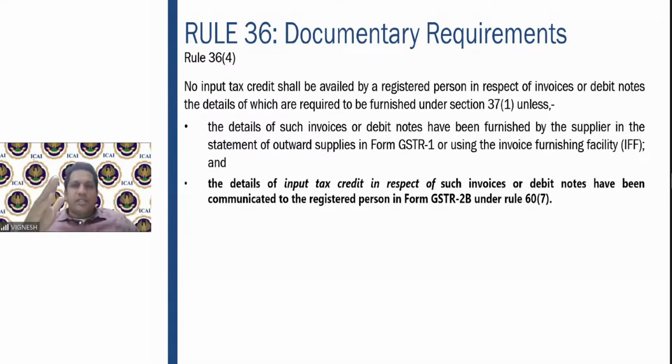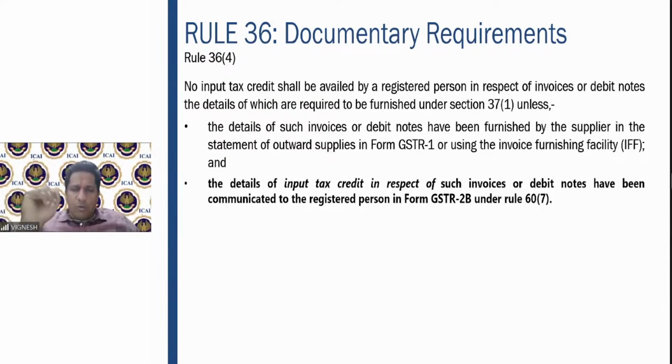So in place of GSTR1, the government has given an optional facility of IFF, invoice furnishing facility. So you can furnish the invoice in that, due to which it will automatically be generated in the GSTR 2B of the corresponding party, and you can claim the input tax credit.